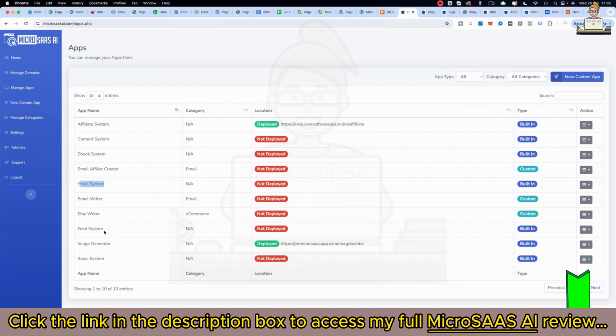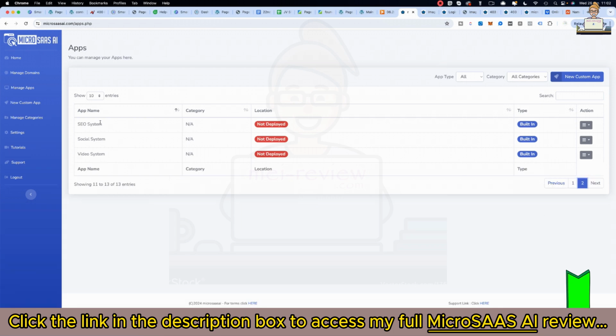Next to a custom, the feed system is all for Instagram, the image one I've just shown you. Then you've got the sales system, which is a sales page creator. Then we've got the SEO system. You put in a page, it lets you scrape the page, and then it'll give you all the keywords, things like that. The social system creates all different types of social media. There's 21 presets in there. The video system helps you create different videos for TikTok, Instagram, all that kind of stuff. So those are the built-in apps.